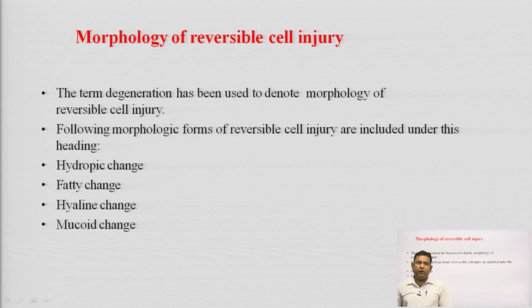The following morphologic forms of reversible cell injury are included under this heading, as we already saw: hydropic changes, fatty changes, hyaline changes and mucoid changes. These are the four changes we have to study in the morphology of reversible cell injury.